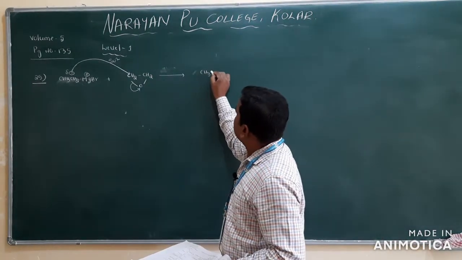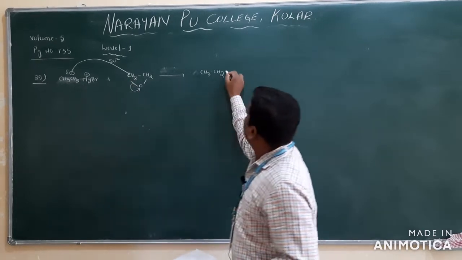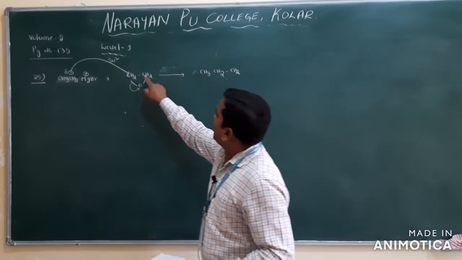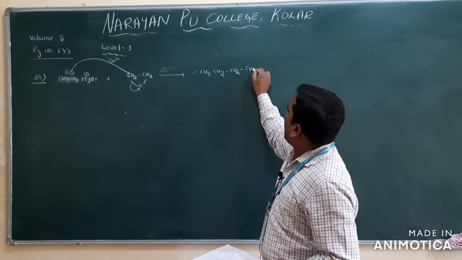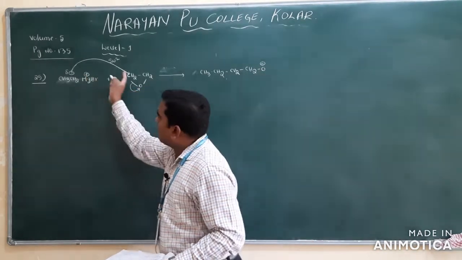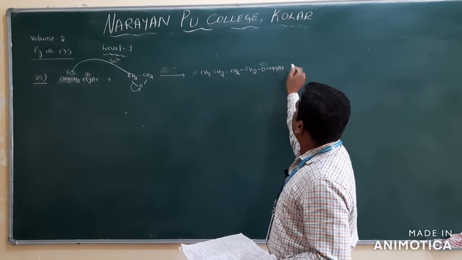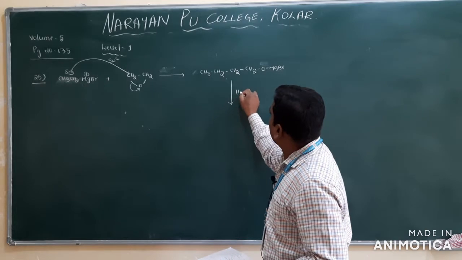You see CH3 and CH2. CH2 makes a bond with which one? This is CH2, and here another CH2 is there, and it is O minus. O minus means here which one is there? Mg plus. Minus and plus, there will be a bond. So MgBr, and followed by what they have given? Hydrolysis.